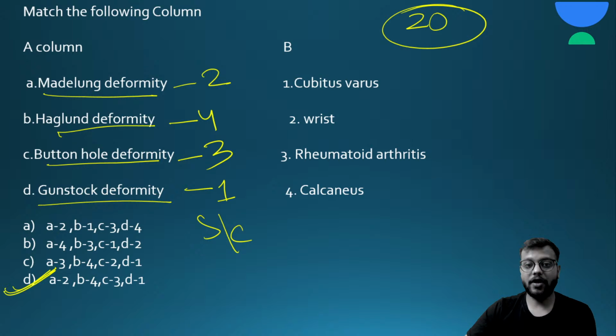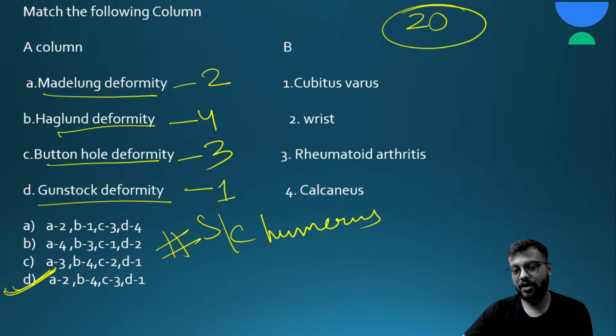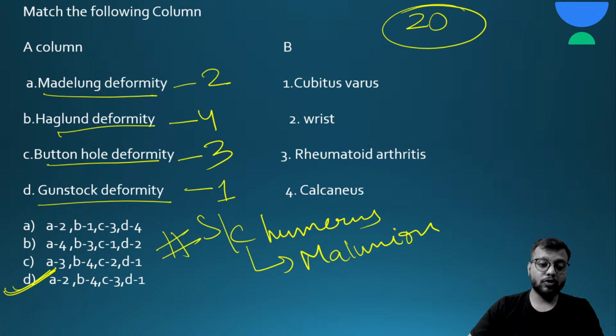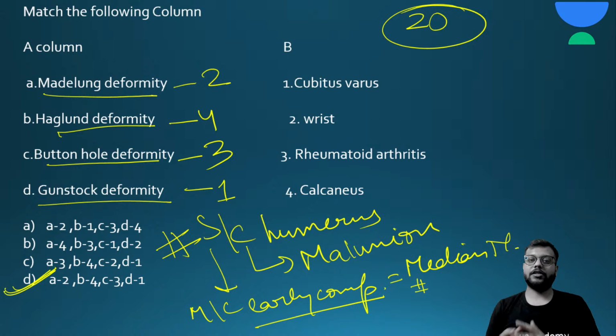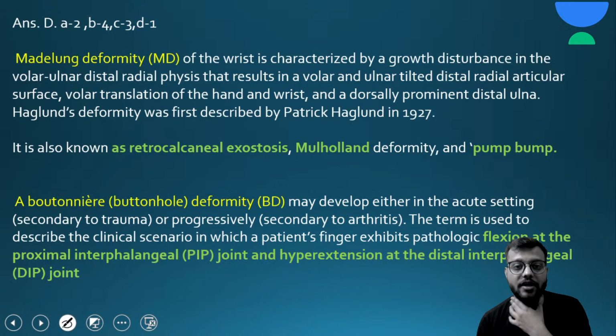supracondylar fracture of the humerus, and it is the most common complication of the supracondylar fracture of humerus, and it is a late complication due to the malunion. And if a question comes, the most common early complication of supracondylar fracture of humerus is median nerve palsy. Okay, and it will be seen as the pointing index or the Ochsner's clasp index, like this. Okay, now what is Madelung deformity?